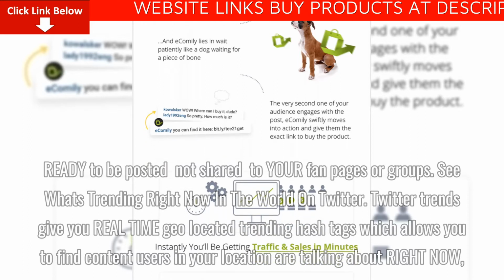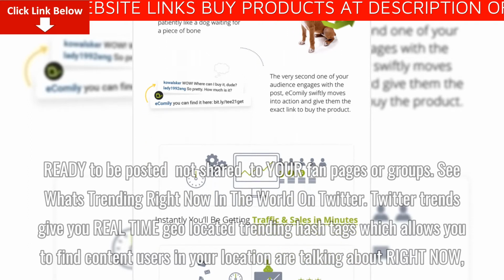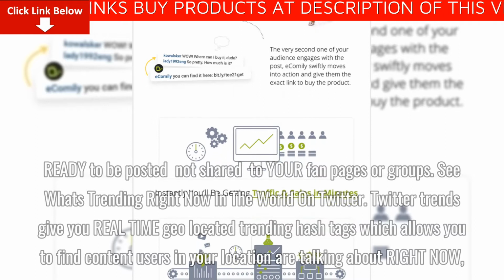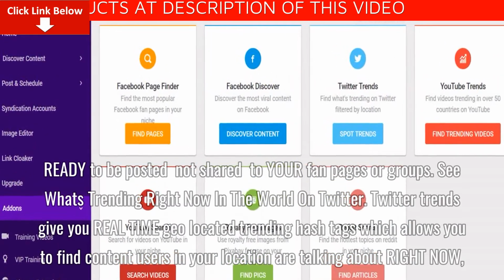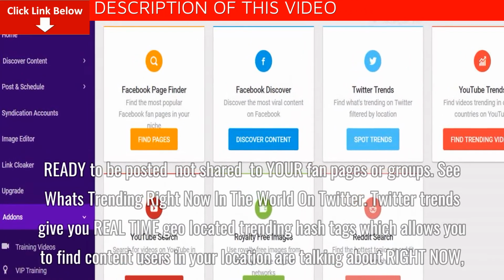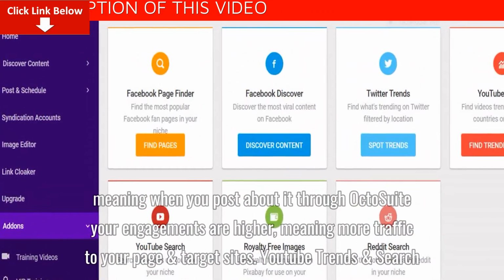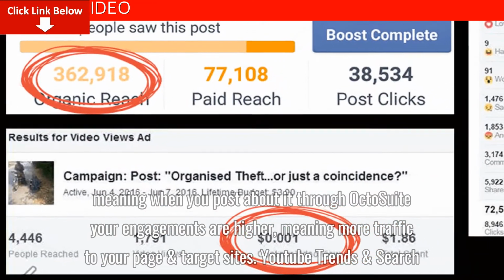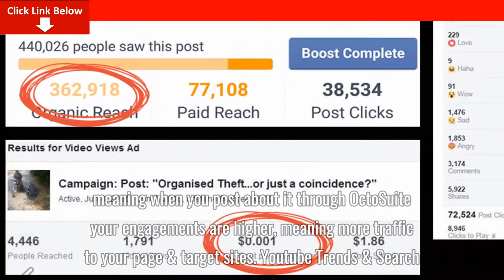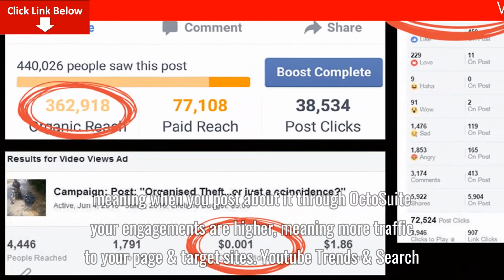See what's trending right now in the world on Twitter. Twitter trends give you real-time geolocated trending hashtags which allows you to find content users in your location are talking about right now, meaning when you post about it through Octosuite your engagements are higher, meaning more traffic to your page and target sites.